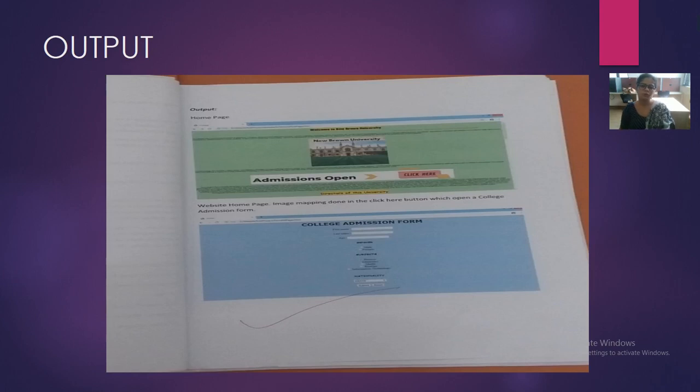Next is the output. At the end of every program, not at the end of the file, at the end of every program, you have to attach the output of that program.